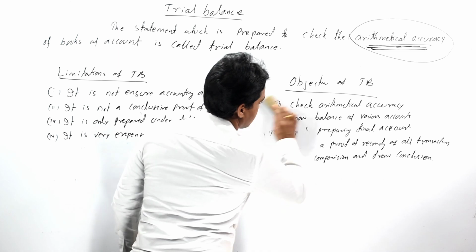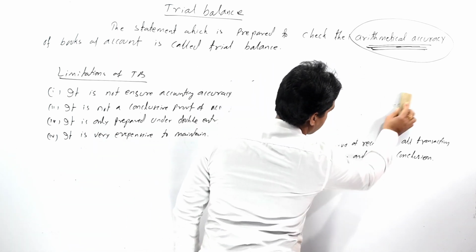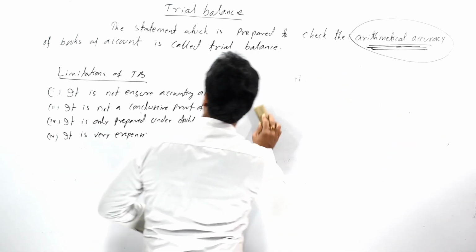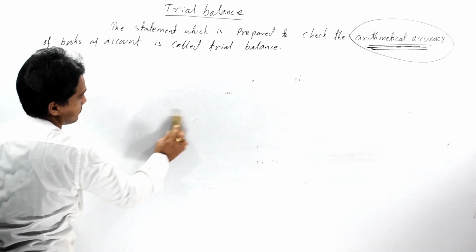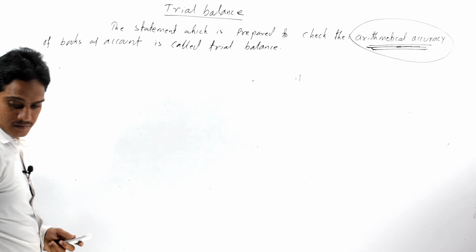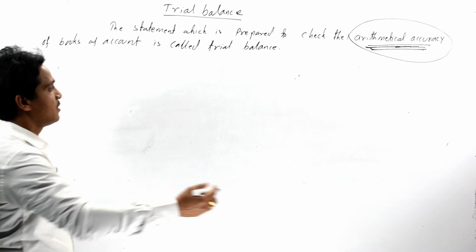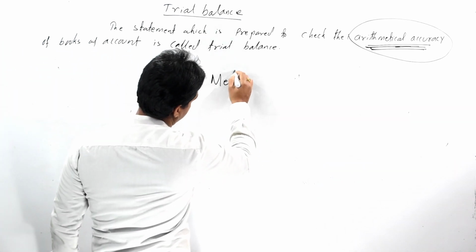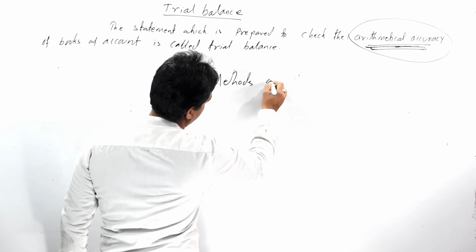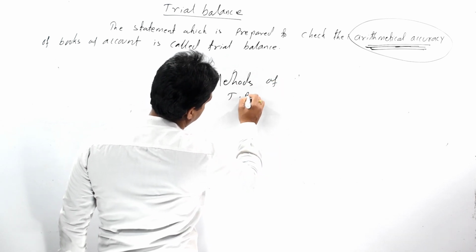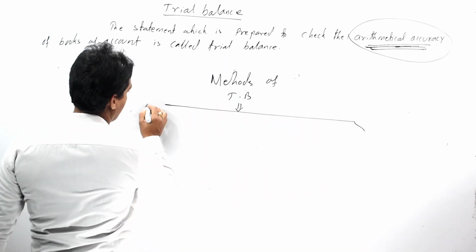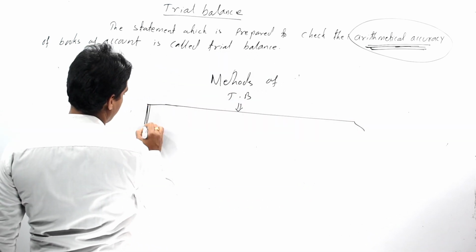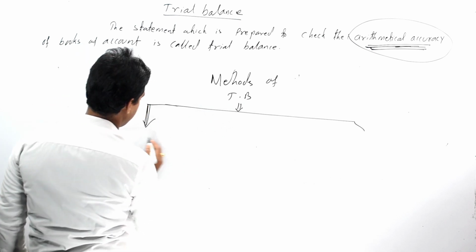So the various methods of preparing trial balance are broadly divided into three types.